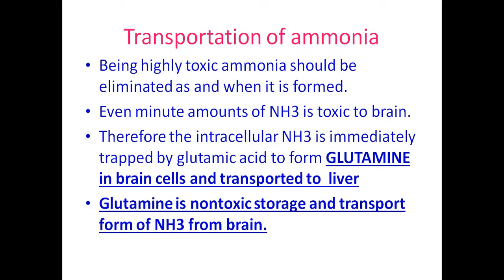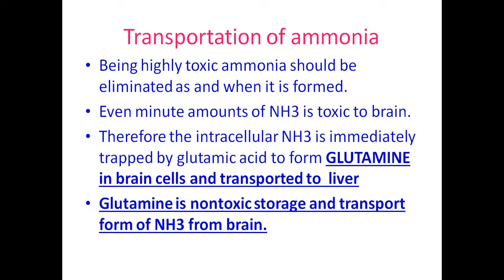So the intracellular ammonia, intracellular means inside the cells, is immediately trapped by glutamic acid. Glutamic acid, you have studied in protein chemistry in your first year. There you have studied the classification of amino acids. This glutamic acid comes under acidic amino acids. We have two acidic amino acids: glutamic acid and aspartic acid.